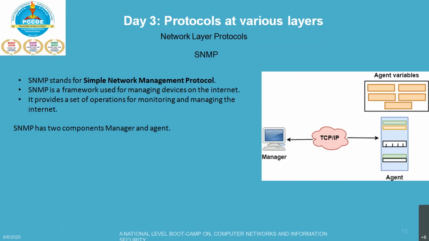From the agent's perspective, agents also contribute to the management process. It's not only the responsibility of the manager. A server program on the agent checks the environment. If something goes wrong, the agent sends a warning message to the manager.